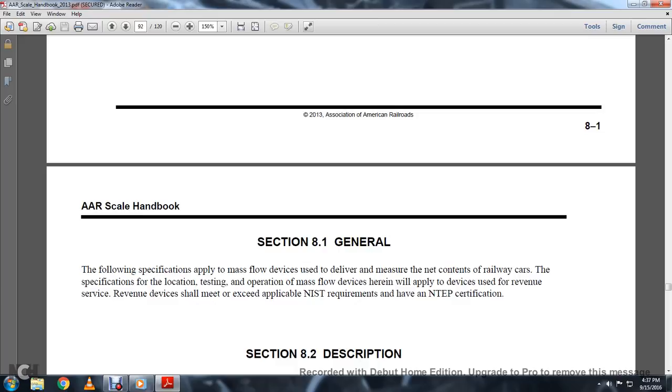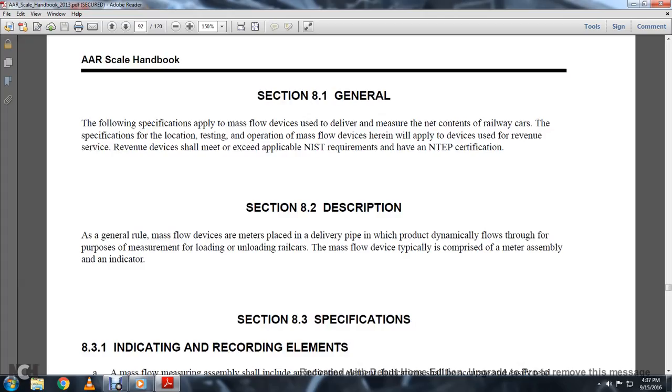The following specifications apply to the mass flow devices that deliver the measure of the net contents of the railway car. The specification, location, testing, and operation of the mass flow devices herein apply to the devices used for revenue service. The revenue device shall meet or exceed the applicable National Institute of Standards and Technology requirements and have an NTEP certification.